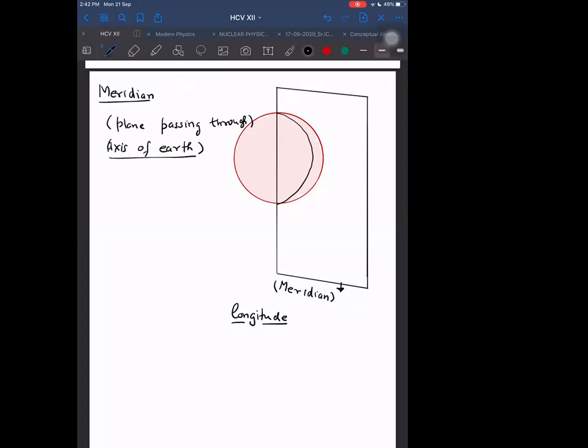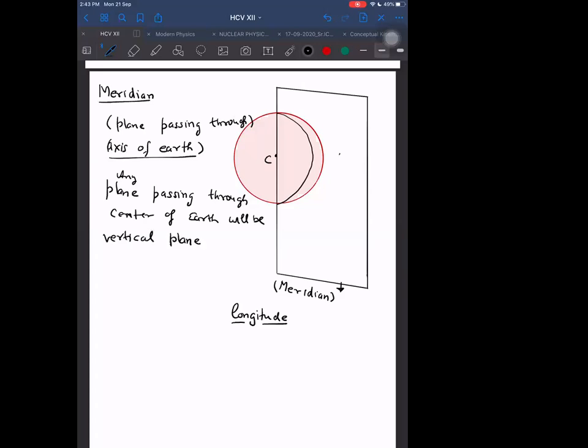Now, whether it is vertical or not, obviously, if it is passing through the axis of Earth, then it will automatically become vertical or not. Any plane passing through the center of Earth, if I take a plane and pass it through the center of the Earth, will it become a vertical plane or not? Any plane passing through the center of Earth will be a vertical plane. First, you tell me, is it true or not?